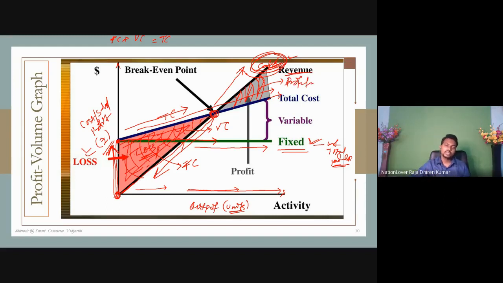Understand the point? Now look here. This is variable profit, it is written here. This is the profit. This is the loss area. Here it is written, this is the loss area. Where is profit written? This is the profit area.